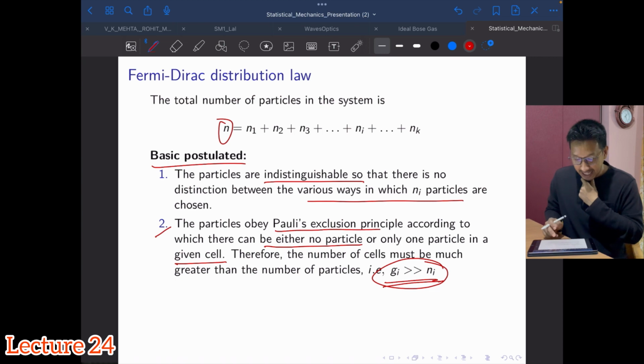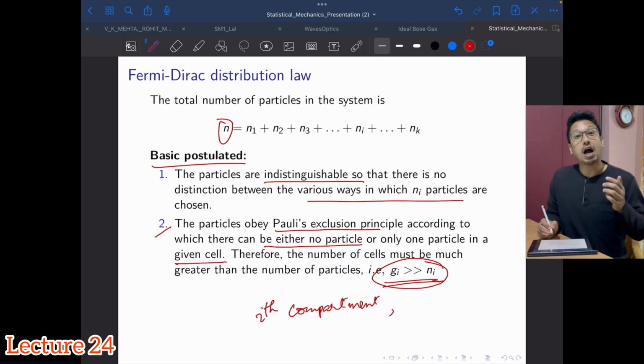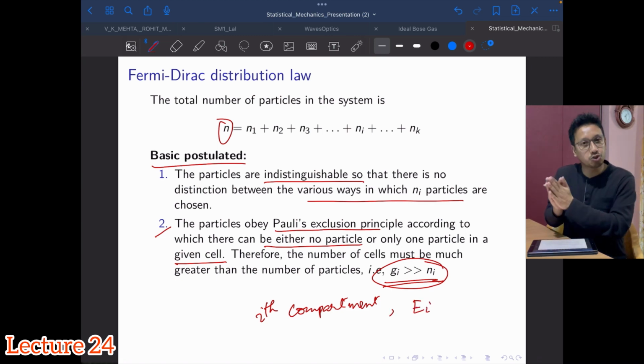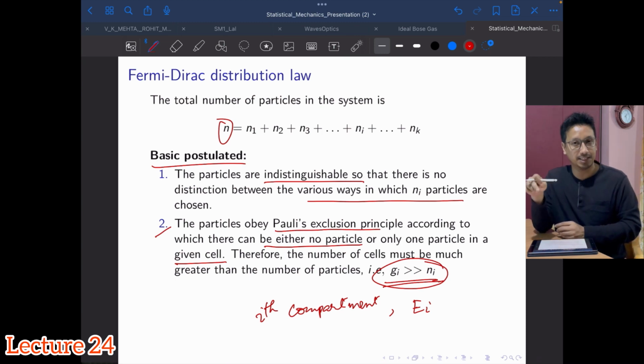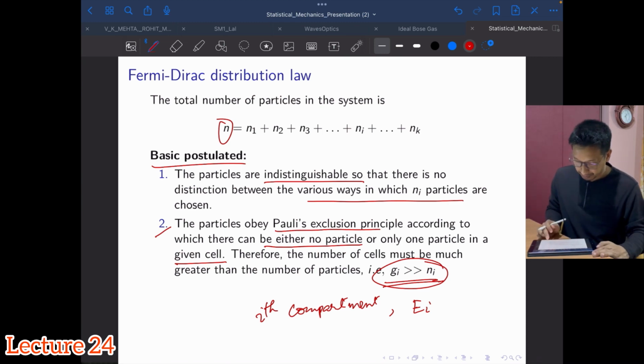Now the idea is what? I will consider this ith compartment or ith energy level, having mean energy Ei. How many ways can I distribute this Ni number of particles in this Gi number of cells? That is our idea, and that's how we have discussed all throughout our distribution laws, where we were trying to derive that.